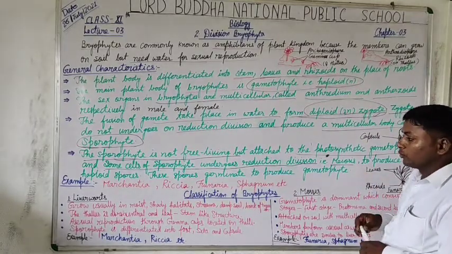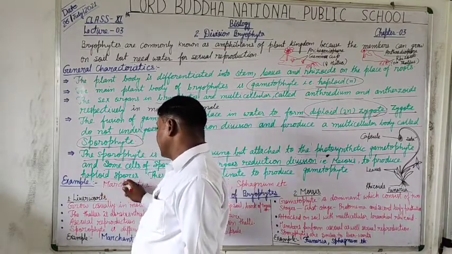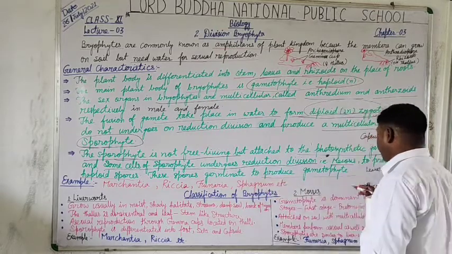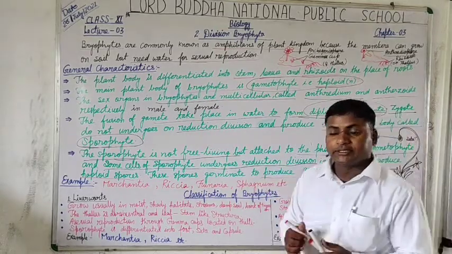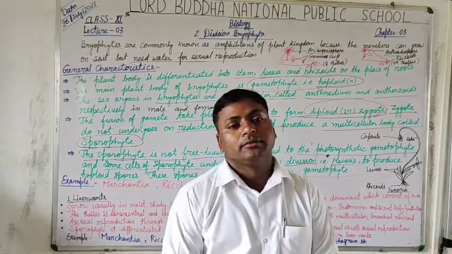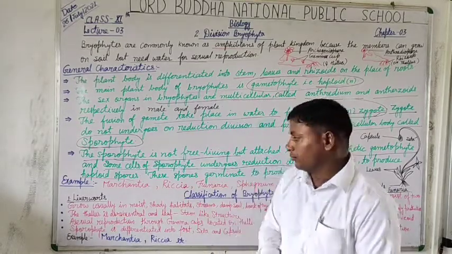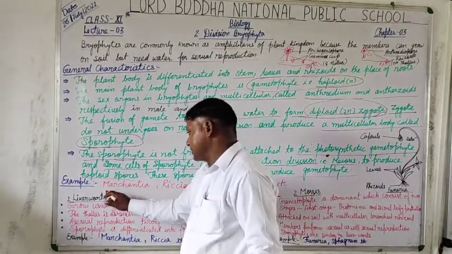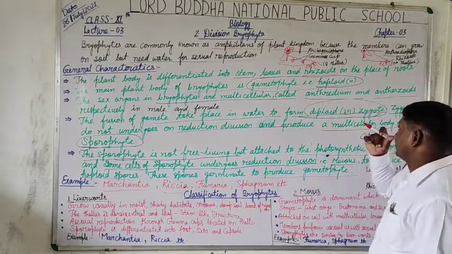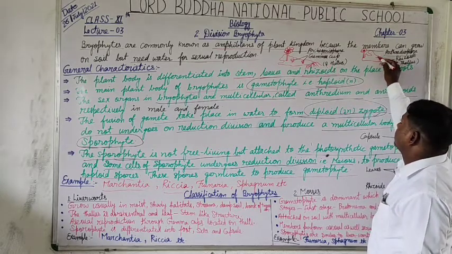Now students, the produced haploid spores germinate to produce the gametophyte. These spores germinate to produce the gametophyte of male and female body. As for example, in Marchantia, Riccia, Funaria and Sphagnum, here the male and the female body of the